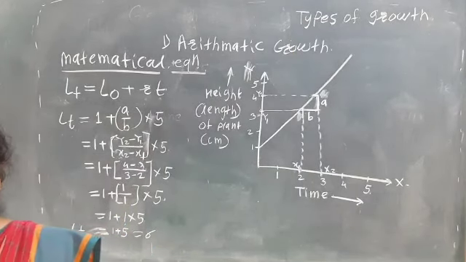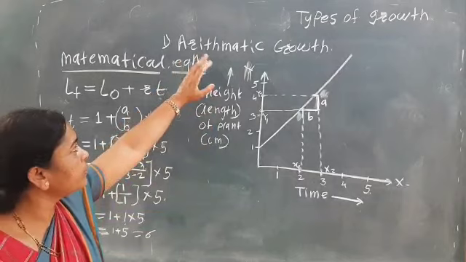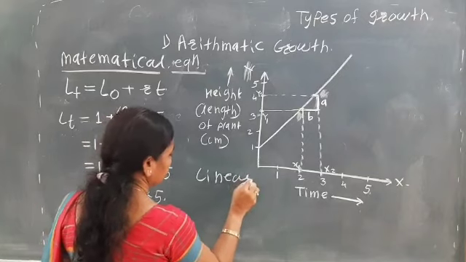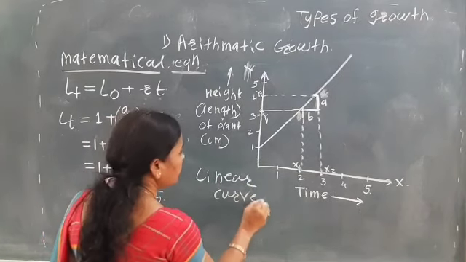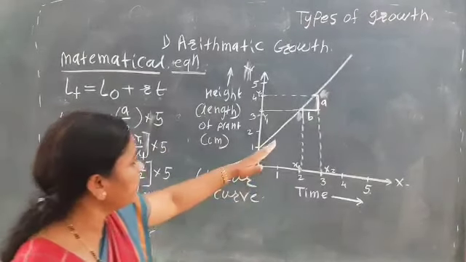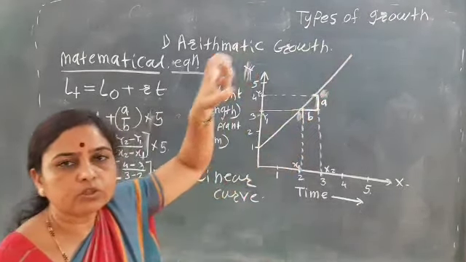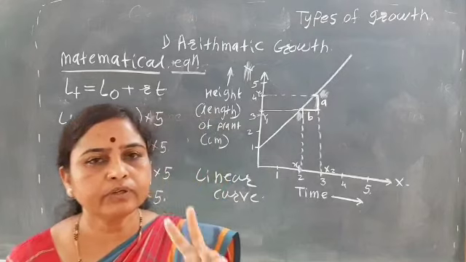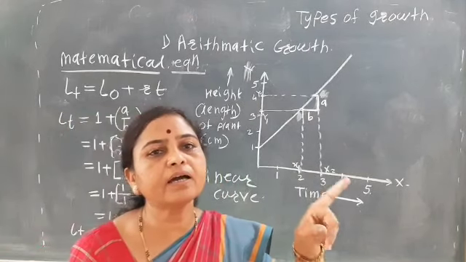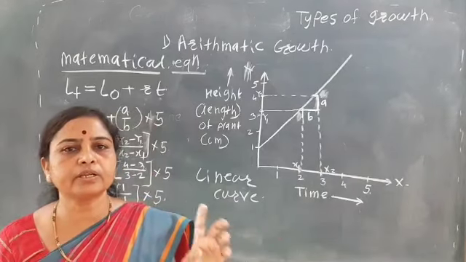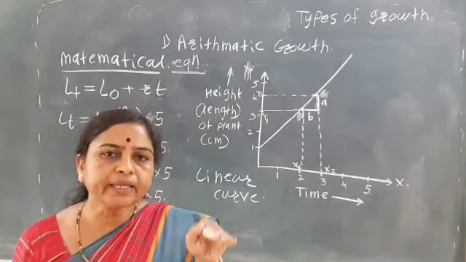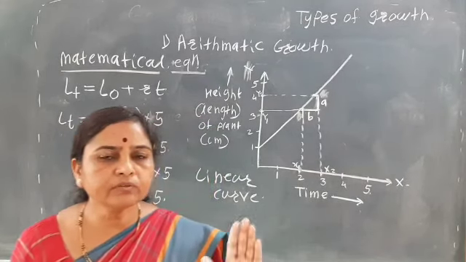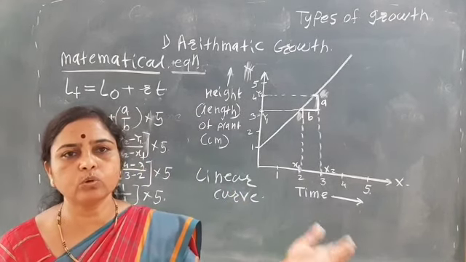So we have seen arithmetic growth. Arithmetic growth shows the linear curve, so it is constant. Why? Because when one meristematic cell divides and two cells are produced, one goes into maturation and differentiation and one remains meristematic. Then again when it divides, again only the meristematic cell divides, and in each division one cell goes into maturation.